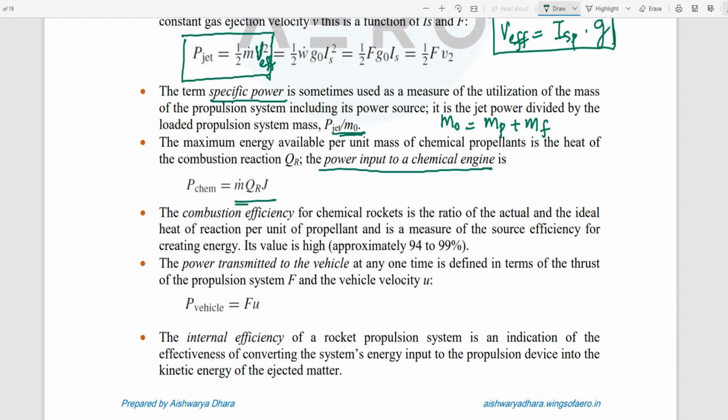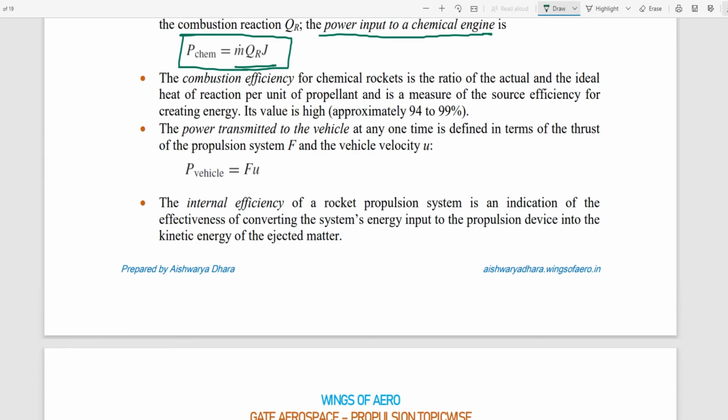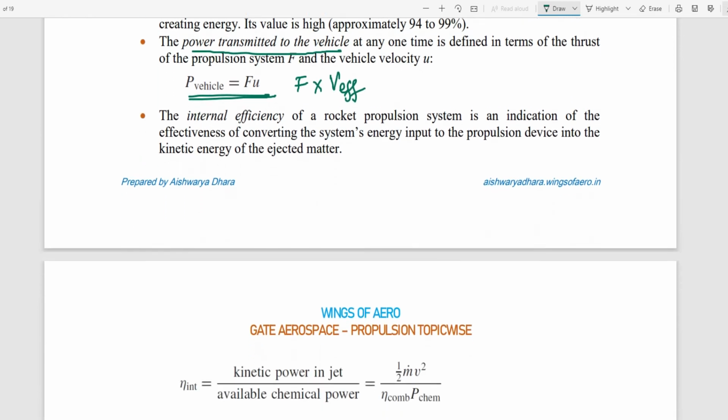I think I missed the value of J. Please hold on this formula, I will confirm that. Now move to the next, the power transmitted to the vehicle. Power transmitted to the vehicle equals thrust into the effective exit velocity. I hope you are noting down the formula simultaneously.